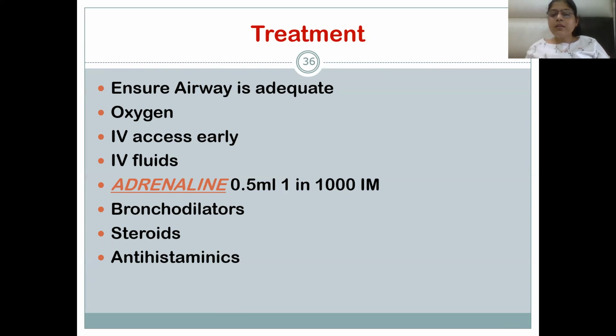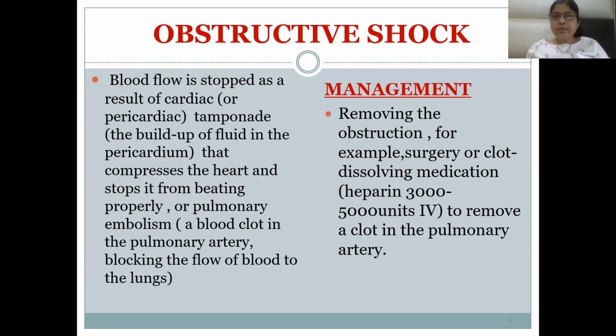IV fluids and plasma therapy can be given. Adrenaline is given in a dose of 0.5 ml of 1 in 1000, IM, or it can be given subcutaneously if the IM injection is not responding. Bronchodilators reduce the bronchoconstriction. Steroids can be given, and antihistaminics can be given to reduce the type 1 hypersensitivity reaction.